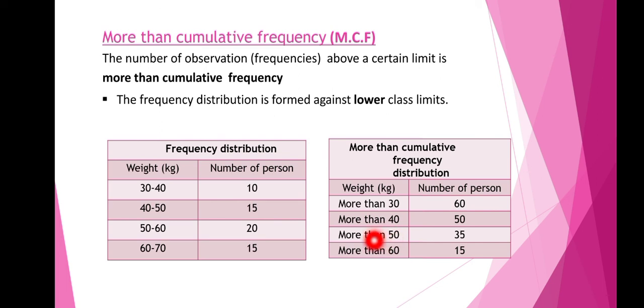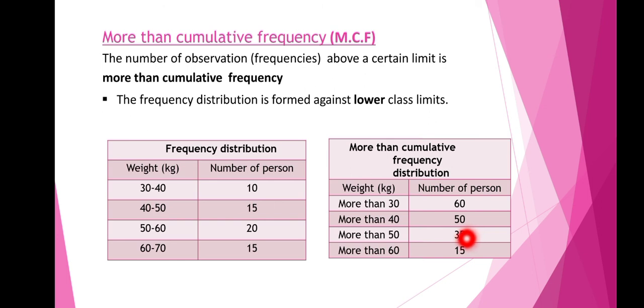And if you see the next class, that is more than 50, it excludes this class as well as this class, that is, it excludes 10 and 15 both. So we can do it as 50 minus 15, we get 35.